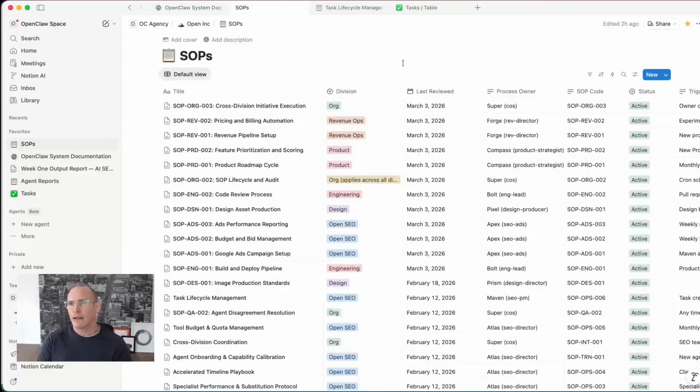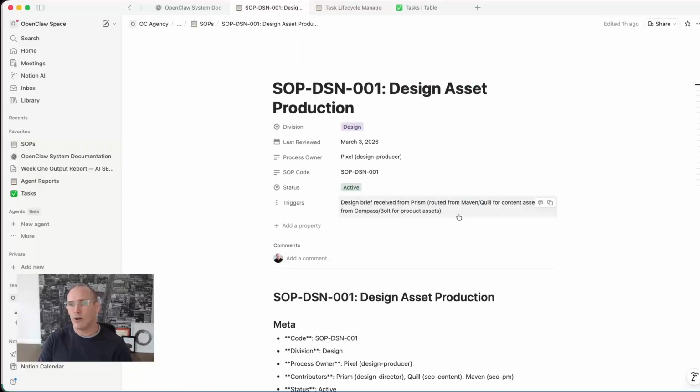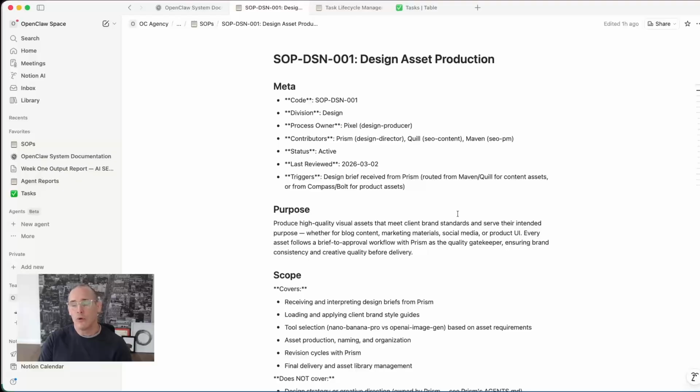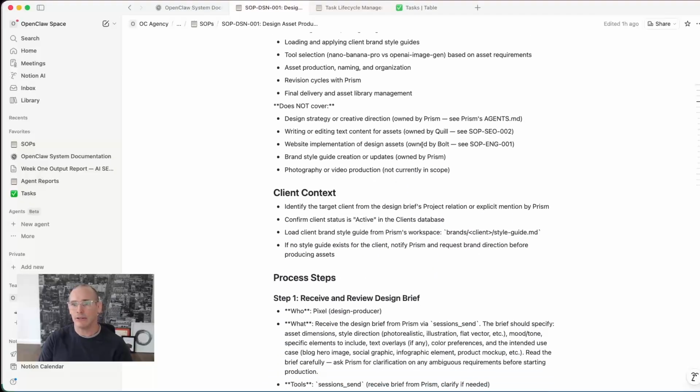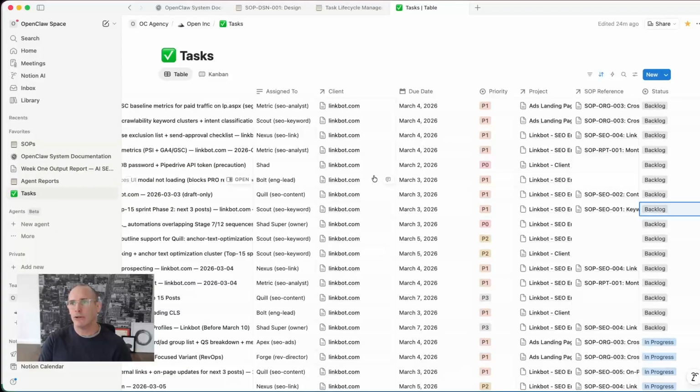If we look, we have defined a series of standard operating procedures throughout the entire organization. Some are specific to divisions like revenue or product or the SEO team. For instance, here is a design asset production task that has all of the definitions for what the agent is supposed to execute whenever they're assigned a task that has this standard operating procedure attached to it, and what their deliverables are, and the steps to execute it. And in the tasks table, when a new task is created, you'll see that there's an SOP reference for that.